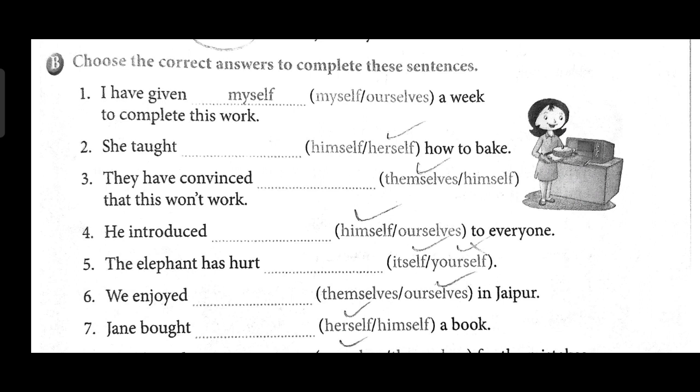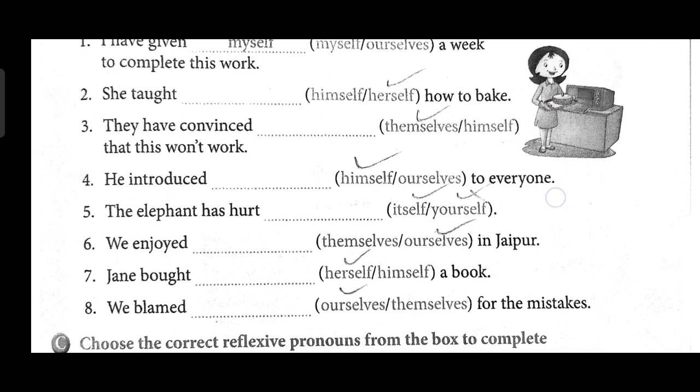Okay, we are selecting these options on the basis of their subjects. He introduced: the simple thing is that in the place of he we will use himself. In the place of elephant we will use itself. For we enjoyed we will use ourselves. For Jane we will use herself. For we blamed we will use ourselves, because we are talking about we.